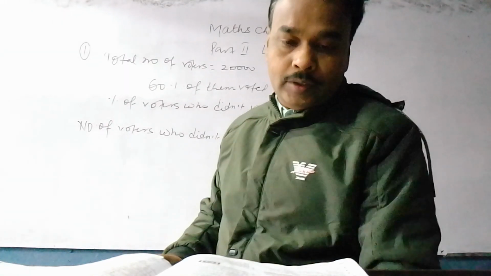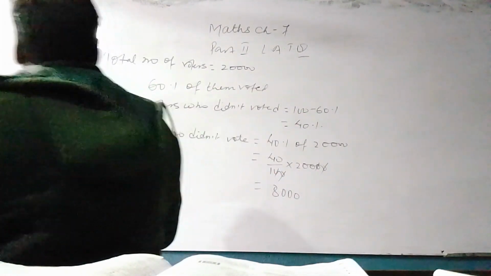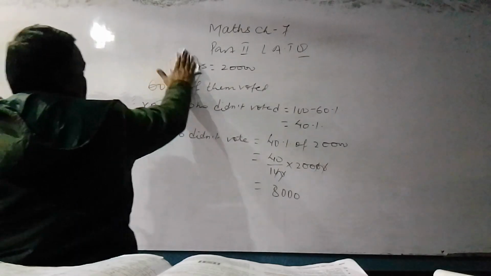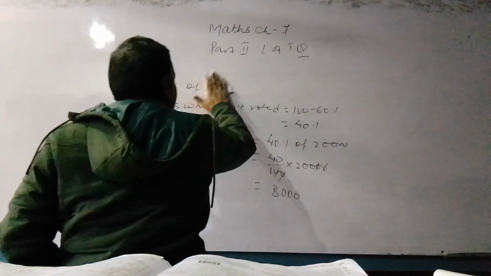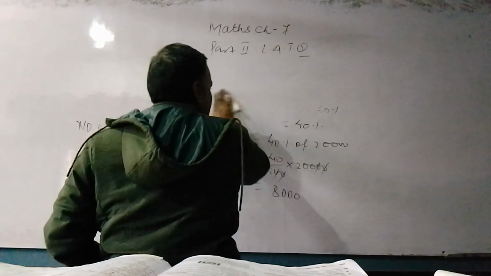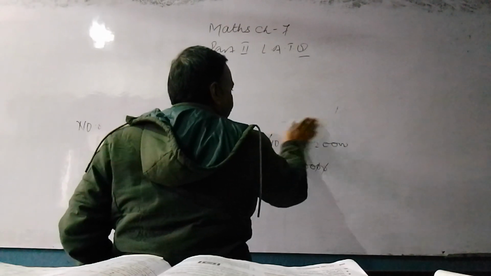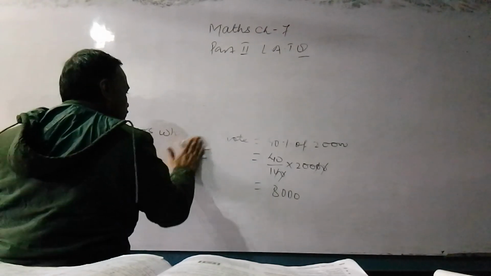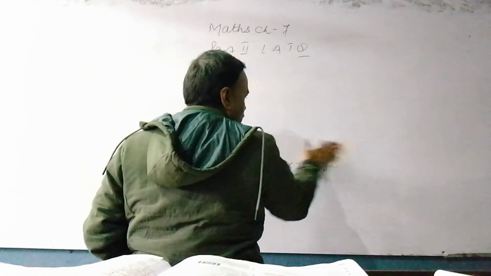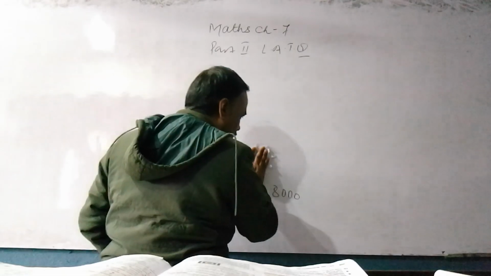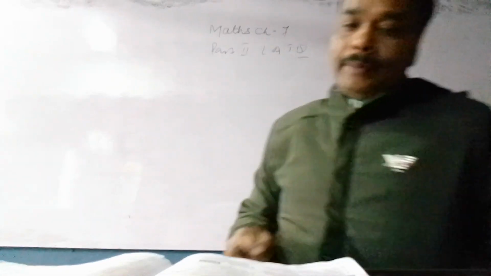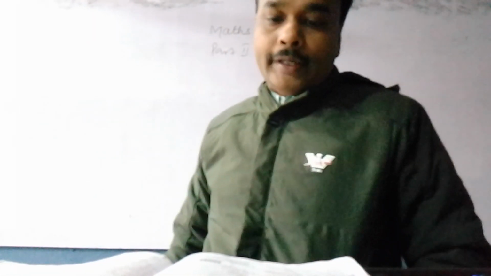Now see question number 2. 45% of the population of a town are men and 40% are women. What is the percentage of children?